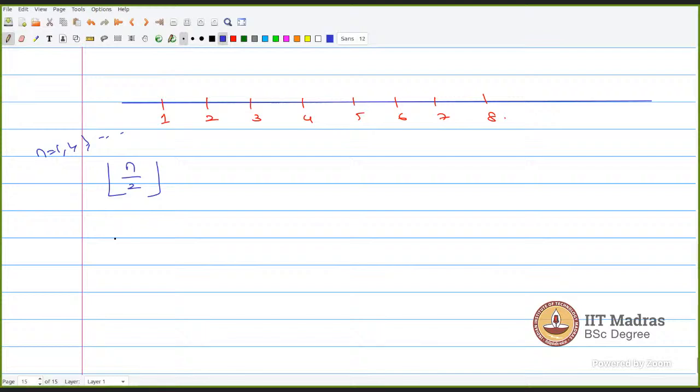When n takes 1, this will be 1 by 2, floor 2 by 2, floor 3 by 2, floor 4 by 2. Correct? Like this. So what is floor 1 by 2? Zero. Sir, is it maximum, minimum we are talking about? It should be 0, right? Is it 0 or 1? 0.